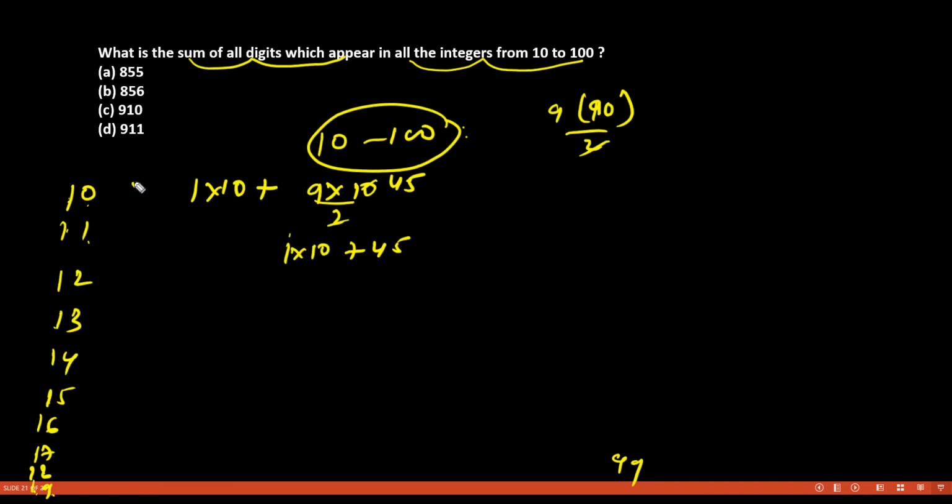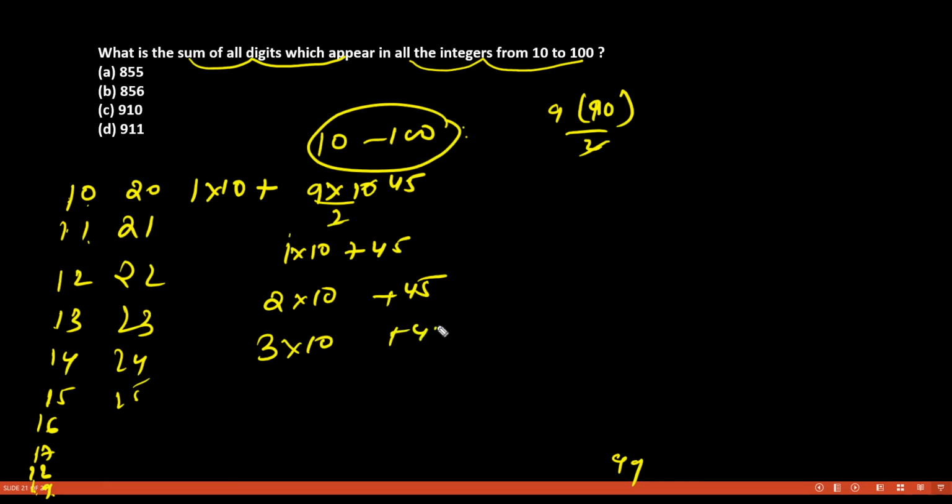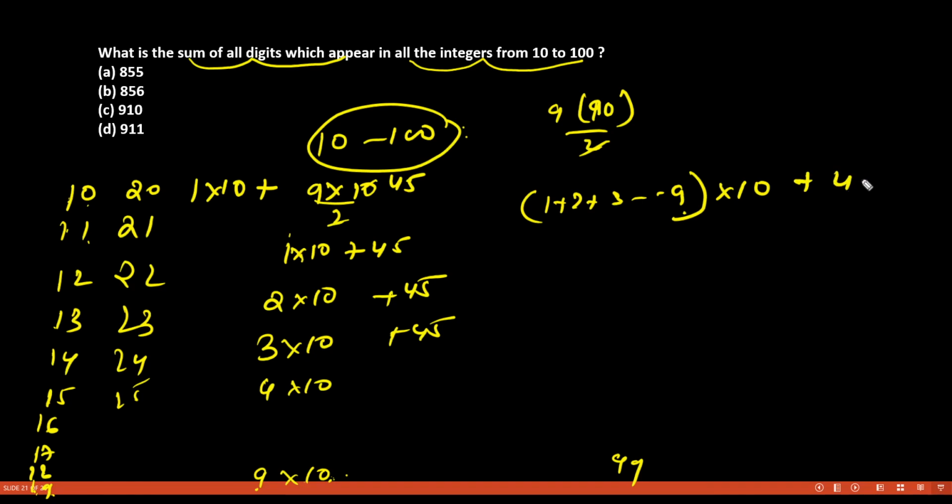So 1 into 10, similarly the next series will be 20, 21, 22, 23, 24, and so on. So 2 into 10, and the addition of the units digits 0 to 9 will remain the same, so you will get 45. Then you will get 3 into 10, then 45. Then 4 into 10. Similarly you will get up to 9 into 10. So that will be 1 plus 2 plus 3 up to 9, into 10, plus 45 nine times.